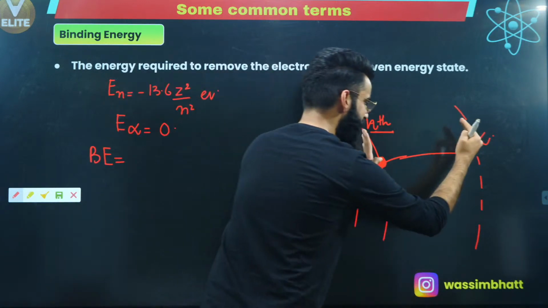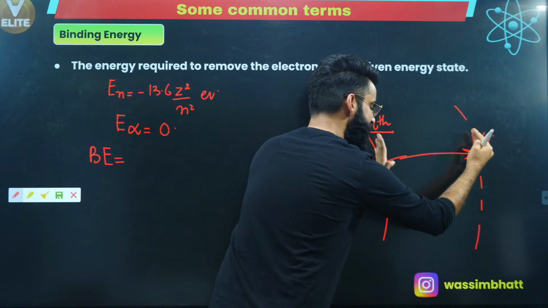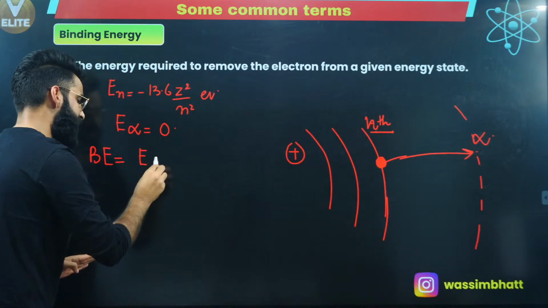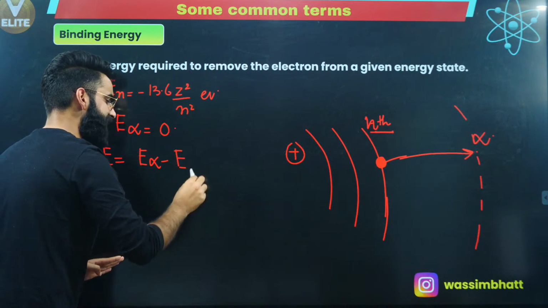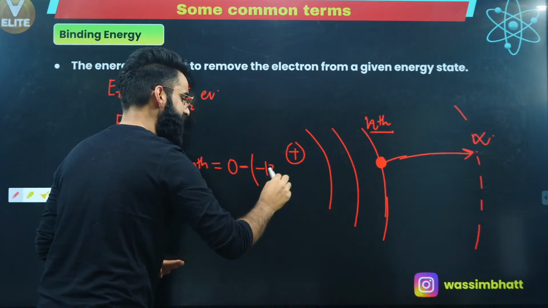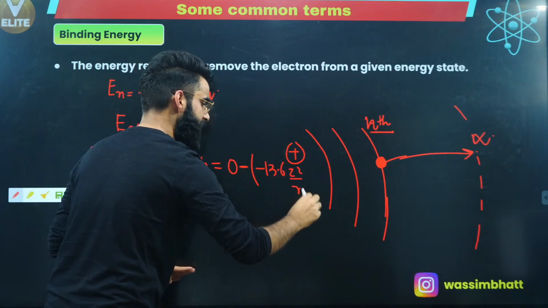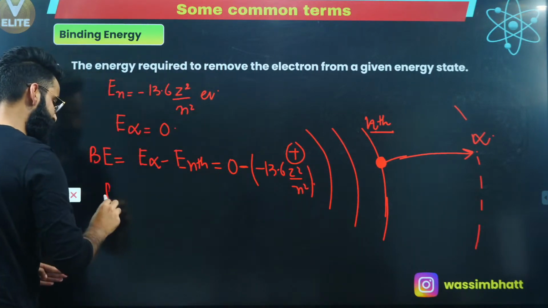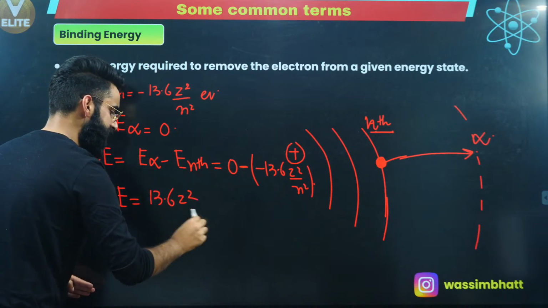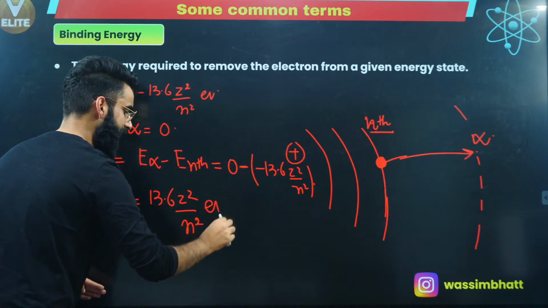So how much energy do I need to supply? The energy gap between these two shells. And what is the energy gap between these two shells? That's going to be equal to E infinite minus E nth, right? E infinite is 0, E nth is minus 13.6 Z square divided by n square. So this value over here, which I'm calling binding energy, will come out to be 13.6 Z square divided by n square electron volts.